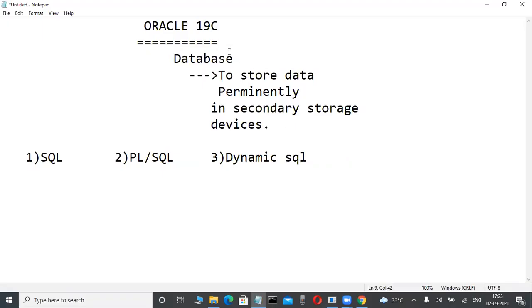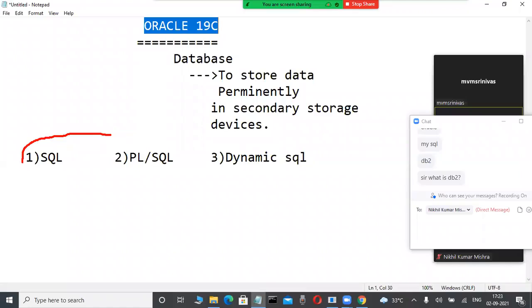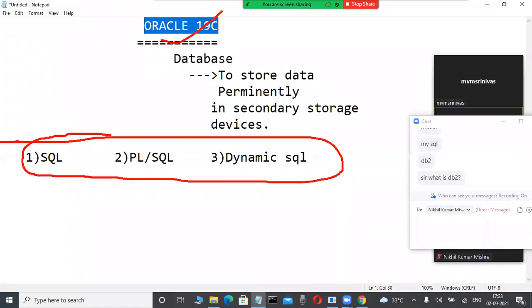That's why whenever anybody learns an Oracle course anywhere worldwide, or anybody wants to operate an Oracle product, these three languages are called languages. This is a database. Okay, fine. These are languages. And now through these languages we are operating. One is SQL we are learning. Another one is PLSQL language we are learning. Another one is dynamic SQL language we are learning. Through these three languages we are operating data within a database. You are a software engineer, so we are operating our data within this Oracle database.